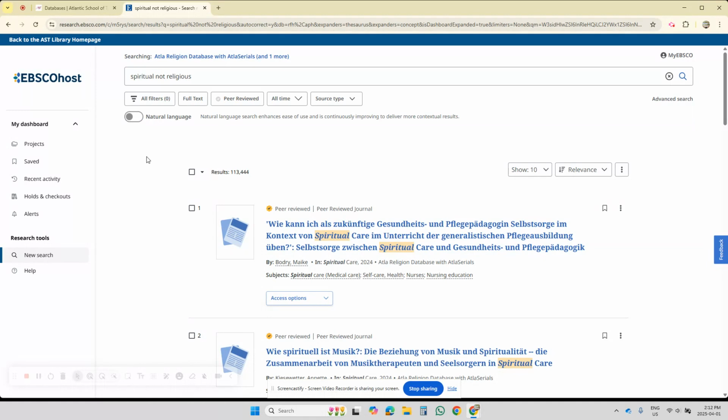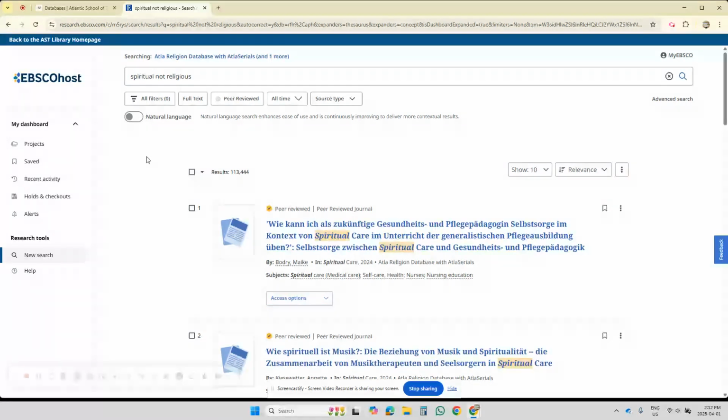But what I really want is what I'm trying to achieve when people say, oh, I'm spiritual, I'm not religious, right? But the database thinks we're asking, give me content on the word spiritual, but leave out everything that has to do with religious. So we're out of sync with the database, and so we need to do something with our search terms.